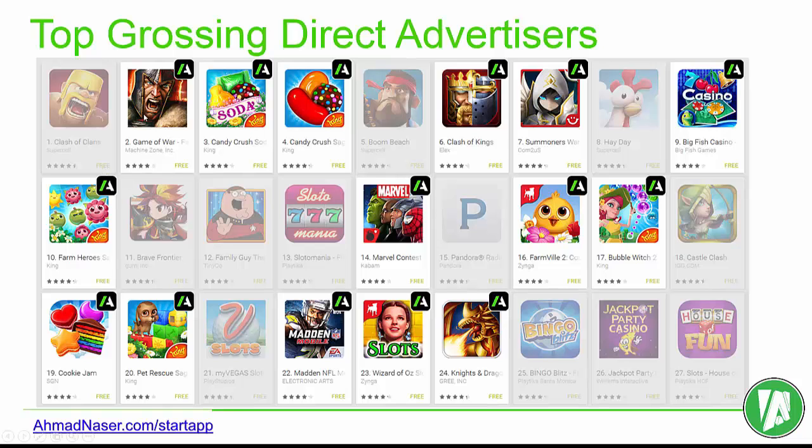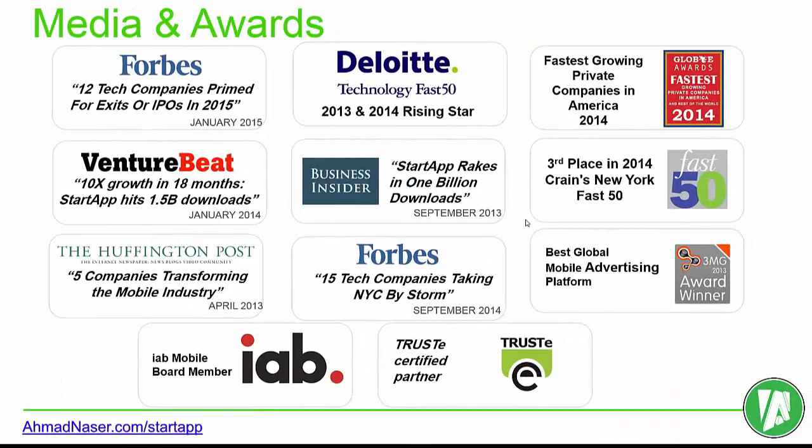One of the best top grossing direct advertisers using the Startapp SDK is Game of War, and also we have Candy Crush and another Candy Crush version here. Also we have Clash of Kings, and these are among the greatest games in the world. So you can see they are using the Startapp platform. You might be the next.